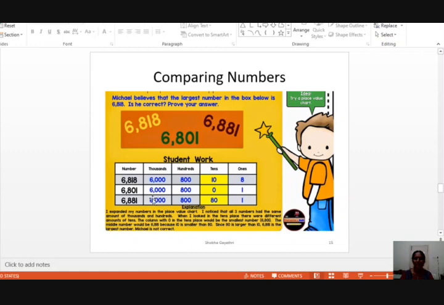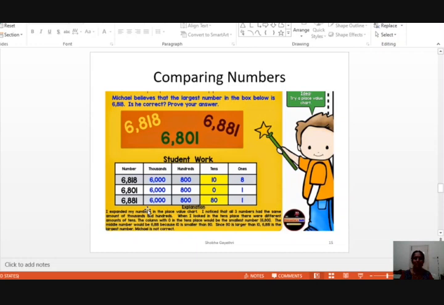Next, 6881. 6000. Here it is 800. These thousands place and hundreds place are same for all three of the numbers. Now, tens place, here it is 10, 0, 80. Which is greater? 80 is greater among the three. You have to compare first. 80 is greater. So which is the answer? Our answer is 6881.